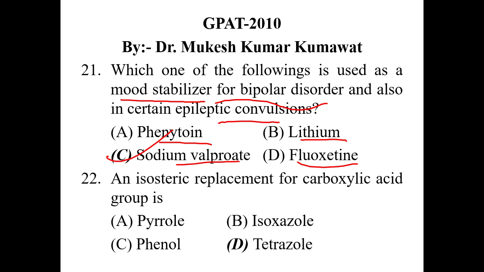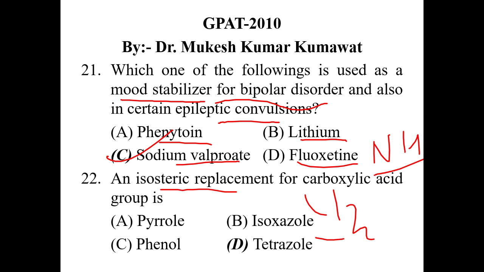An isosteric replacement of the carboxylic acid group is, so look at it, what is the meaning of isosteric replacement? Isosteric replacement means any groups that have similar molecular weight, shape and size are called isosteric groups. So they can be replaced by another group, like a CH2 group can be replaced by a similar group like NH. So these both may be called isosteric groups. Similarly, the carboxylic acid group can be substituted here by an isosteric replacement.